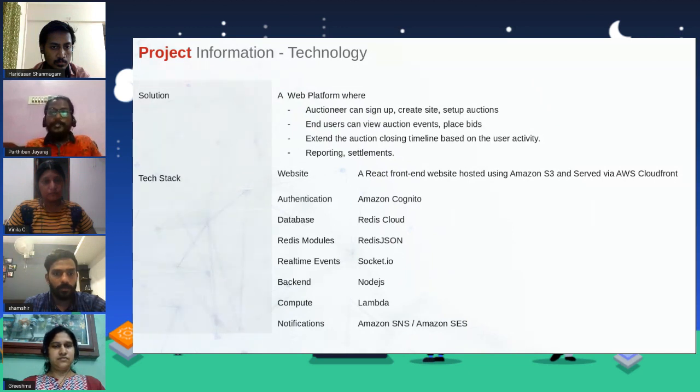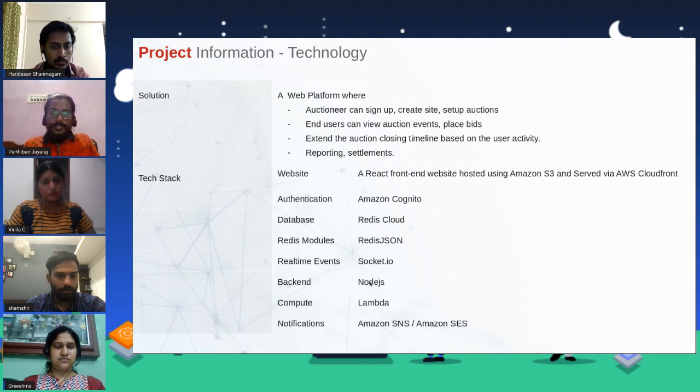The current website that we have developed uses a React front end, deployed with Amazon S3 and AWS CloudFront. For authentication, sign up and sign in, we use Amazon Cognito, and for the database we use Redis Cloud and Redis JSON for all the APIs returning the responses. For the real-time events, we use Socket.io, for the backend we use Node.js, for computation we use Lambda, and for push notifications we use Amazon SNS and Amazon SES.